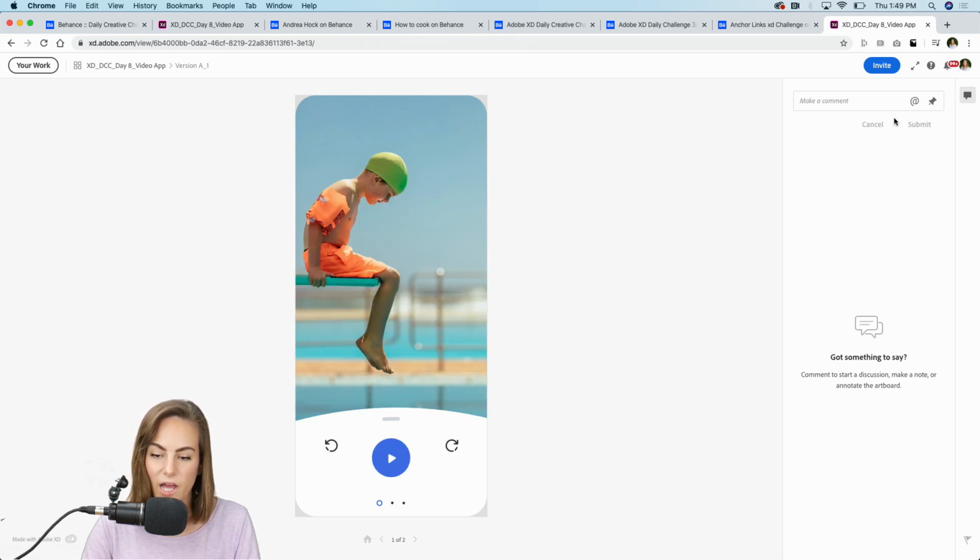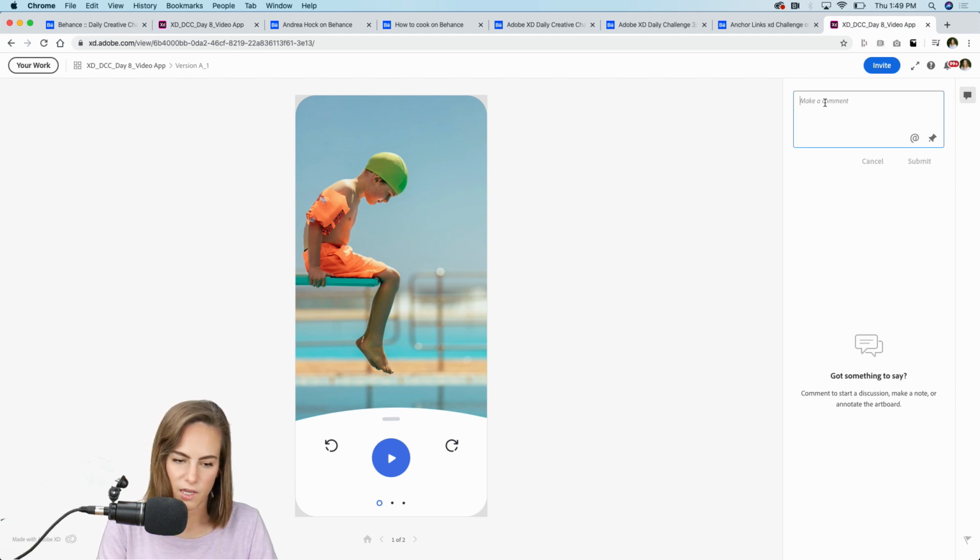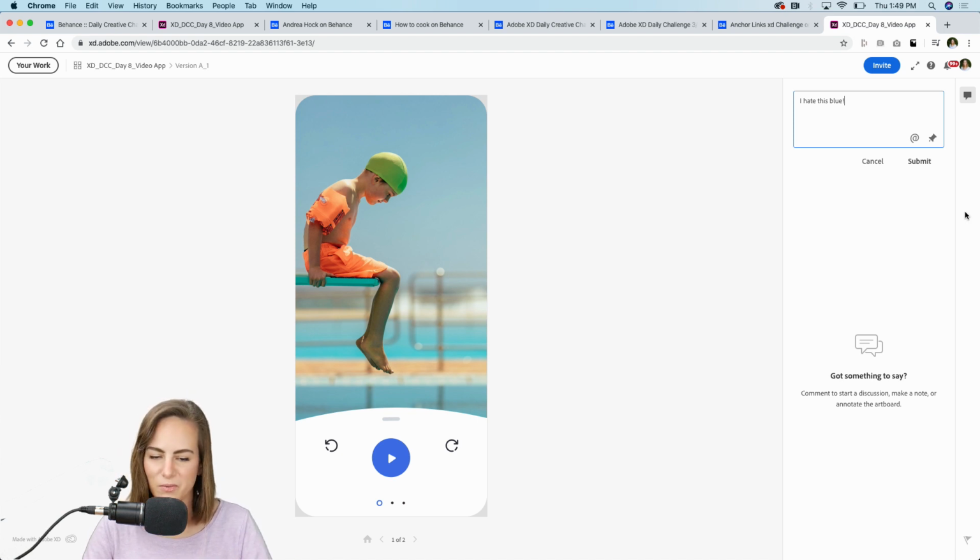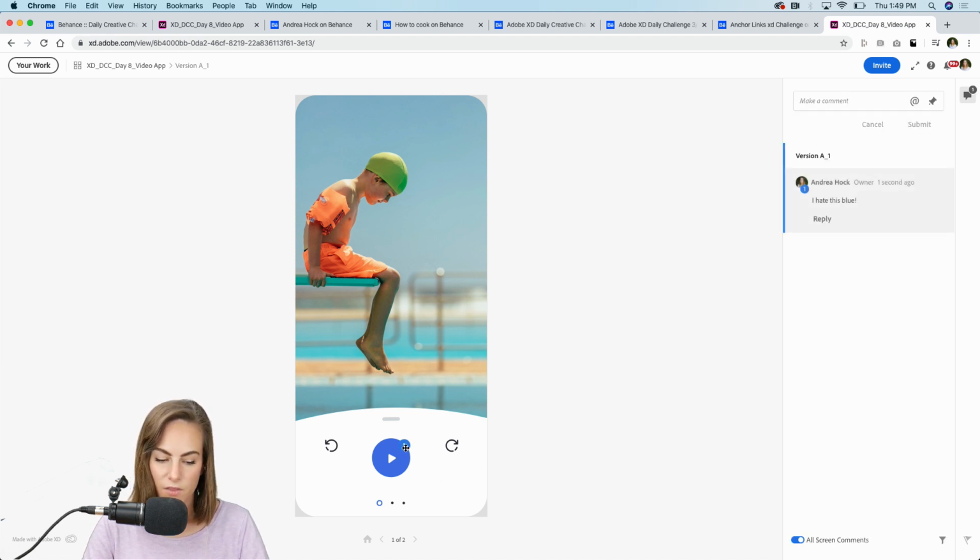And I do have comments enabled over here. So if this is shared with other team members, they could come in and say, I hate this blue. Hopefully they'd give something a little bit less terrible. And we can also place a pin somewhere on here. So let's say we place it right here so they know what the comment is associated with. And when you hover over that, you can see which comment that's associated with. So really all they can do is make a comment and click around, which is honestly exactly what we want them to be able to do.